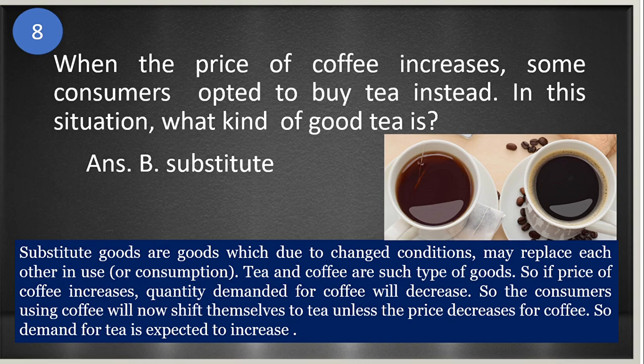So the demand will decrease kasi the price has increased. So the consumers using coffee will now shift themselves to tea unless the price decreases for coffee. So the demand for tea is expected to increase. Okay? So that is substitute.